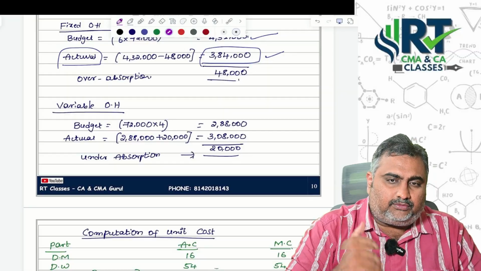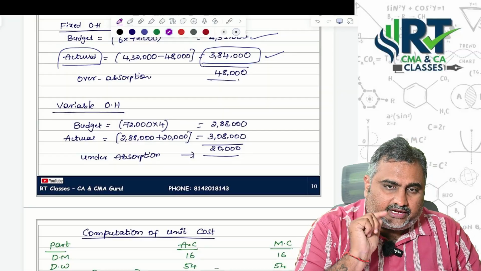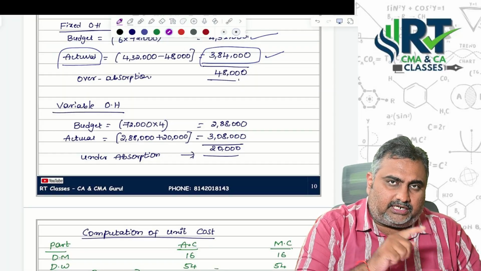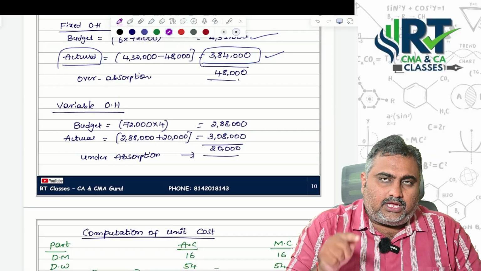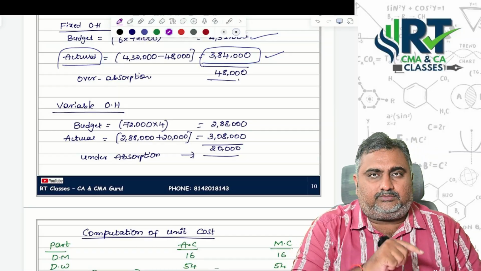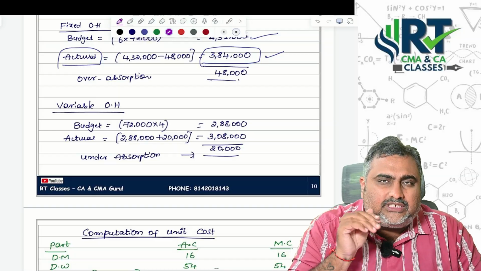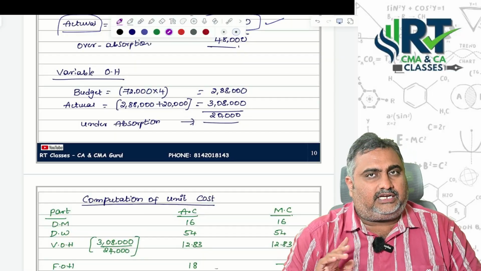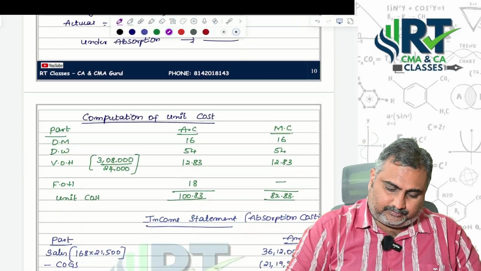When it comes to variable overheads, sir, budget is 2,88,000 only I want to recover. But when compared to budget, actuals are 20,000 more. That's the reason you are showing under absorption. You want to recover 20,000 less relating to recovery point of view. That's the reason we are calling it under absorption.